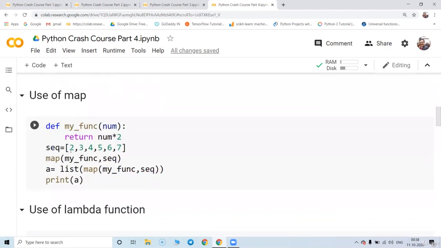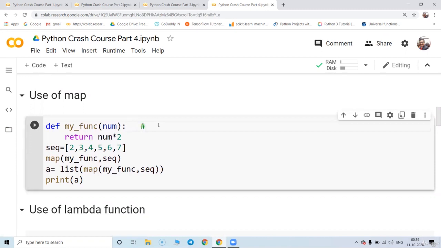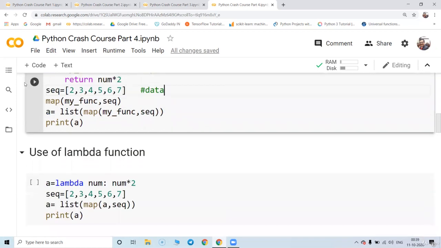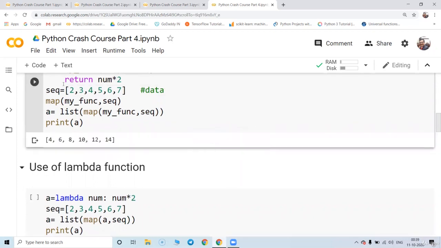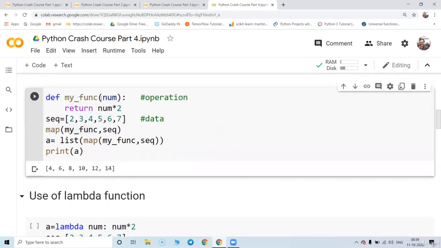Great. Now, what is the use of a map function? This is slightly heavy, but let me try to make you understand this. So first, this is basically called an operation, and this is basically called data. Okay, so I want to apply the operation on the data so that we get a certain answer like 2, 3, 4, 5, 6, 7. I'm going to multiply each with 2. Great. So this is going to give me the answer, where each element is multiplied by 2.